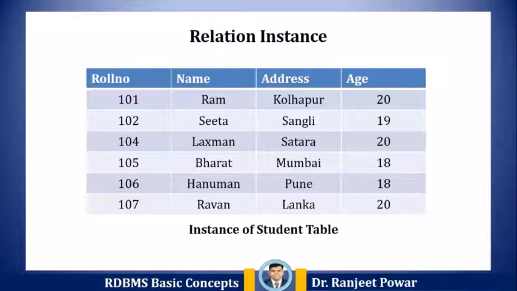The value of these attributes at a moment of time is called the instance of that database table. For example, let's say we have a single table student in the database. Today, the table has 6 records. So, today the instance of that database has 6 records as shown in the figure.